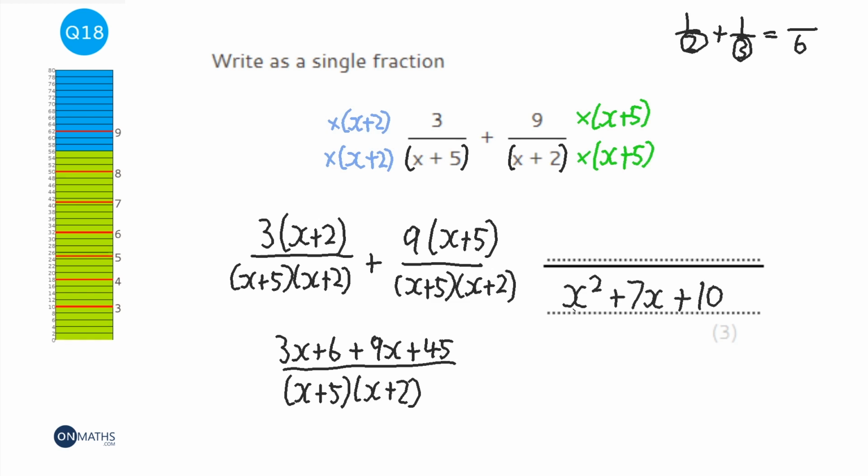If you don't know how to do that, see our video on expanding quadratic brackets. And let's collect the like terms at the top. So 3x plus 9x is 12x, and then 6 plus 45 is 51. And that's my final answer. Now in the exam, it doesn't always need you to expand. I could have left the bottom with brackets around it, unless it explicitly tells you to. So I think on the website for this question, it asks you to expand all the brackets. So if the question asks you to, you do have to.